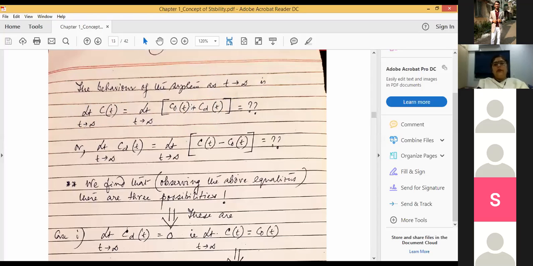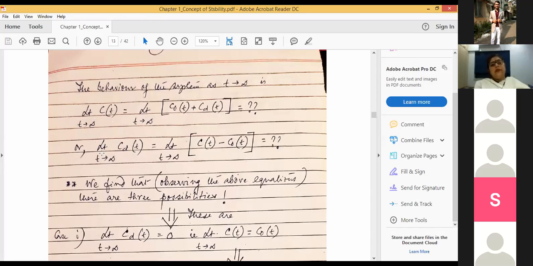Now this equation can be rewritten in this form. So we are trying to find out what happens to CD(t), that means the response of the system. Output and response, these two terms can be used synonymously. So what happens to the response of the system because of the impressed disturbing force? And the disturbing force has been defined in the previous diagram.